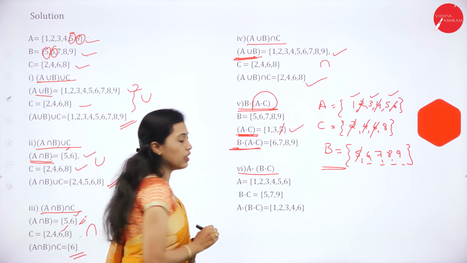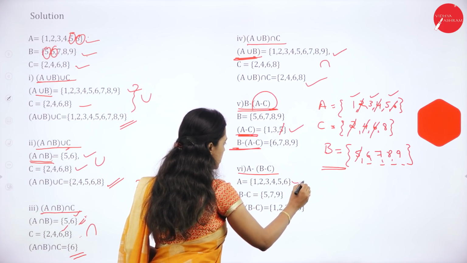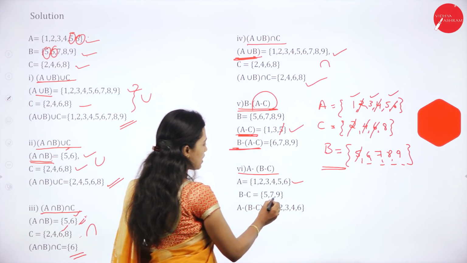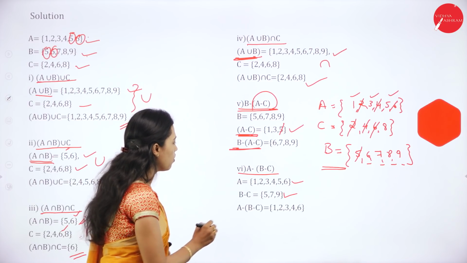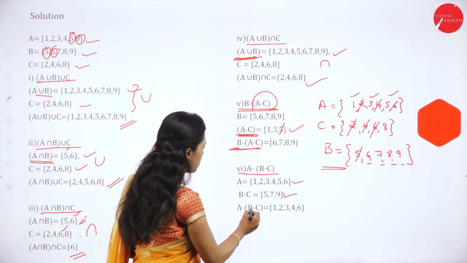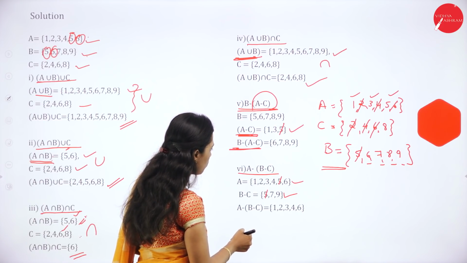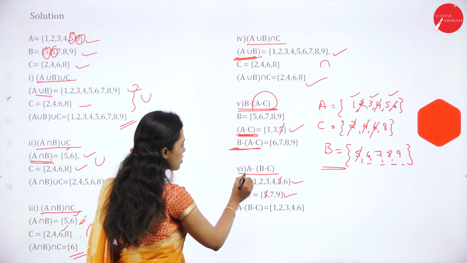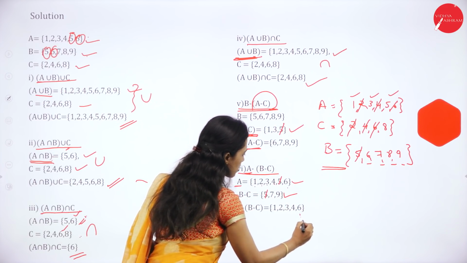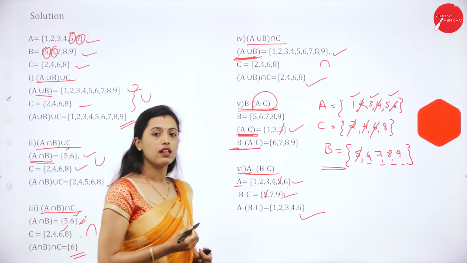Then A minus B minus C. A is equal to 1, 2, 3, 4, 5, 6. Find out B minus C, it is 5, 7 and 9. So common elements are eliminated here. 5 will get cancelled. So remaining in A is 1, 2, 3, 4 and 6. So A minus B minus C is 1, 2, 3, 4 and 6.